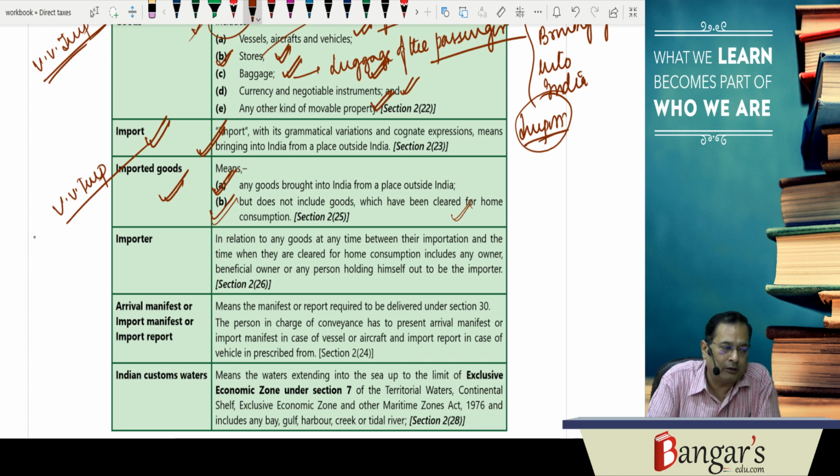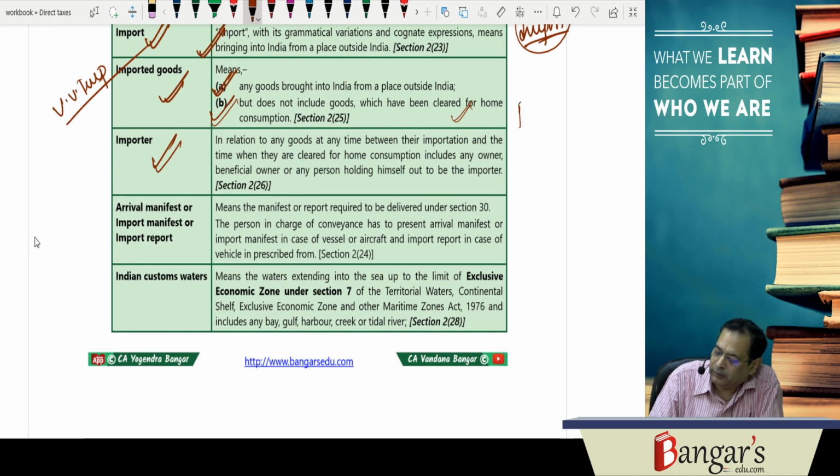Then who is the importer? So the person who is importing the goods into India, that is the importer. Say if I have placed a purchase order in UK for purchase of goods from UK and the goods are arriving here, so I am an importer. So importer in relation to any goods at any time between their importation and the time when they are cleared for home consumption includes any owner or, say, beneficial owner or any person holding himself out to be the importer. And here remember that the person in charge of vessel is there.